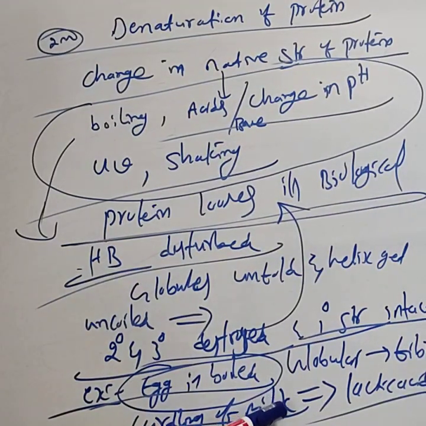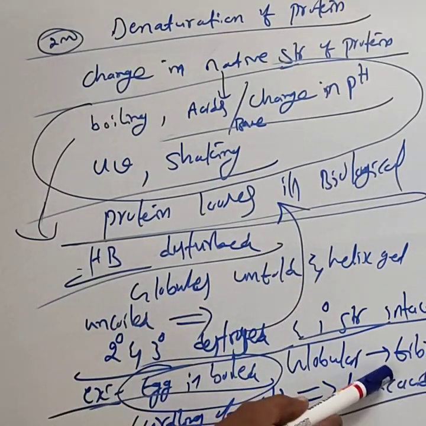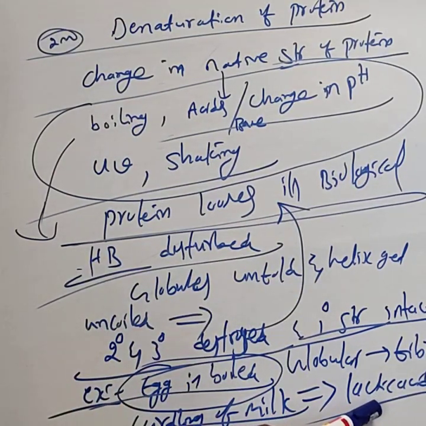Two, curdling of milk, due to the formation of lactic acid by the bacteria present in the milk called Lactobacillus. This is about the denaturation of protein. In the next class we will study vitamins.